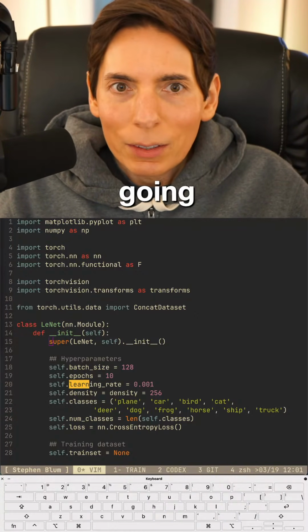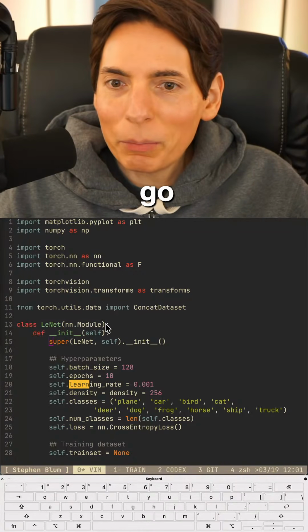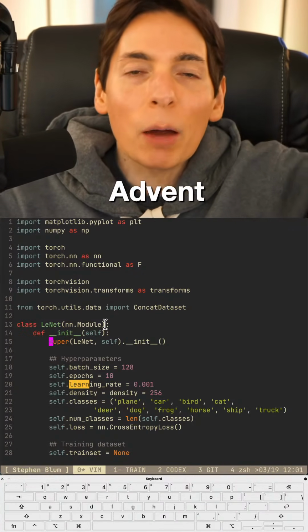Hey, how's it going? We're ready to go. We're going to continue our PyTorch adventure, becoming PyTorch experts.